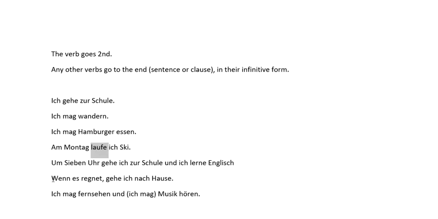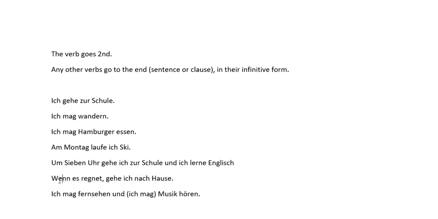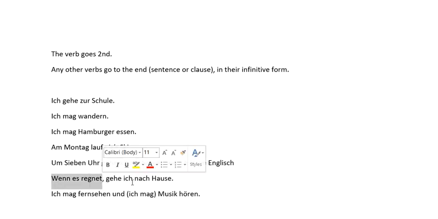And we're all set. Another example is when it's coming up, I forget whether this is unit 7 or 8, but you're starting to learn more about telling, or you're using some conditional phrasing. You're learning about some weather. So you're saying, wenn es regnet, gehe ich nach Hause. So this is a dependent clause. It depends on the rest of the sentence for some meaning. So we have, wenn es regnet, our dependent clause. That's the first thing in the sentence. The second thing is going to be our verb right here. Gehe ich nach Hause. So then we just have to keep in mind, verb second, verb second, verb second.